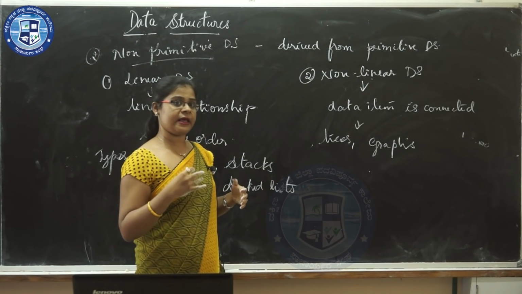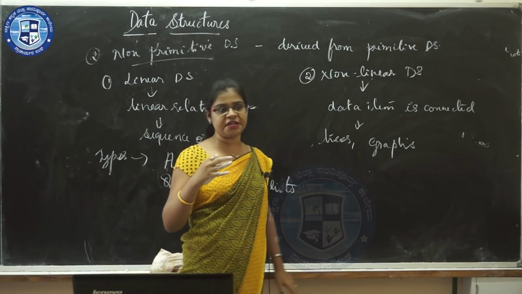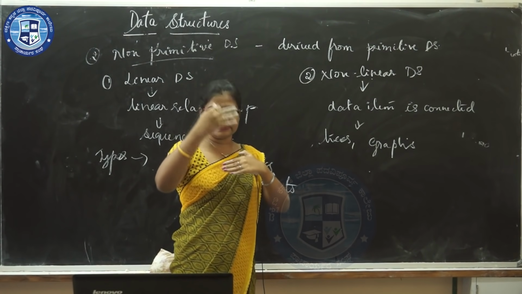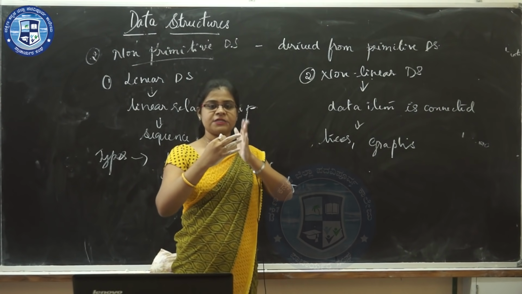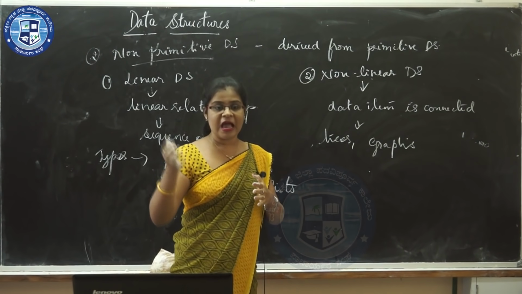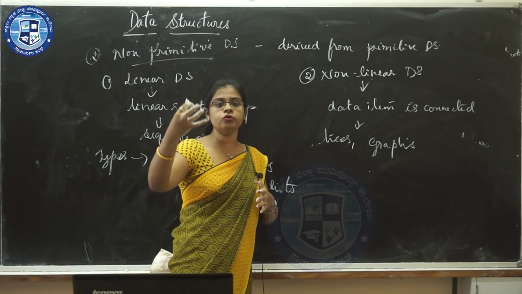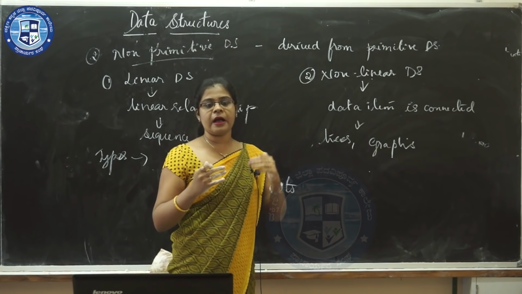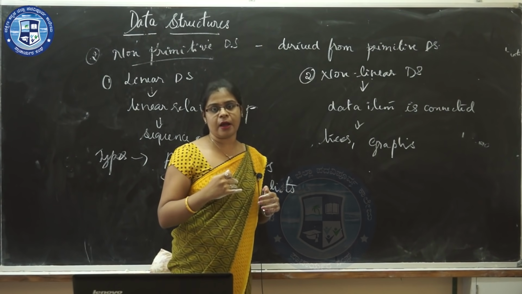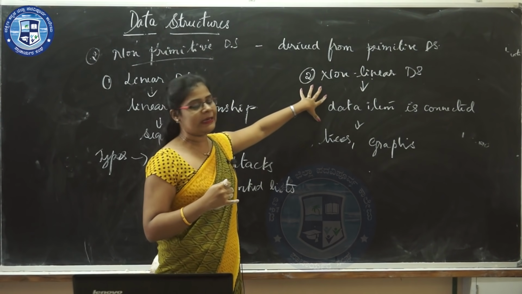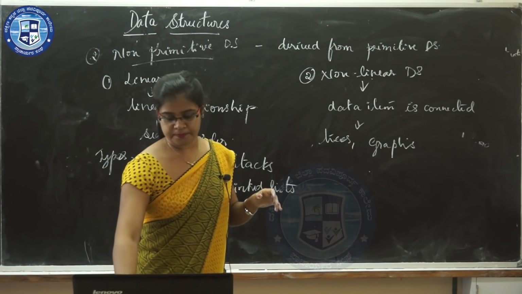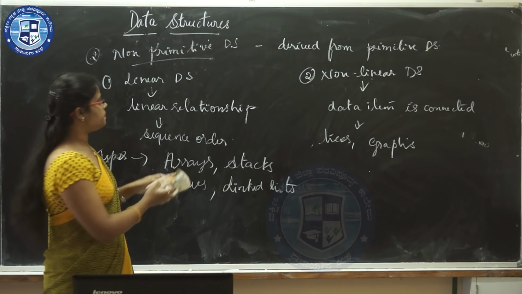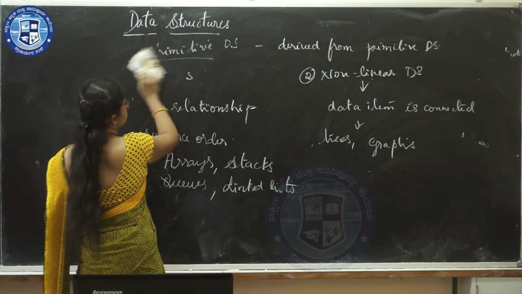For example, you can take a tree. In a tree, first you have the root, and then the root is connected to the stem. From the stem, it is connected to different branches, and the branches are connected to leaves. So each item is connected to several other data items. That is known as a non-linear data structure. Next concept is on different operations performed on linear data structure.